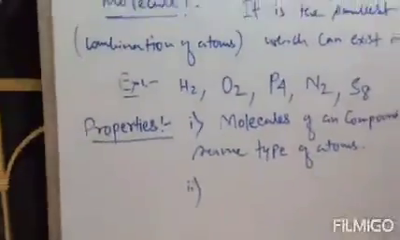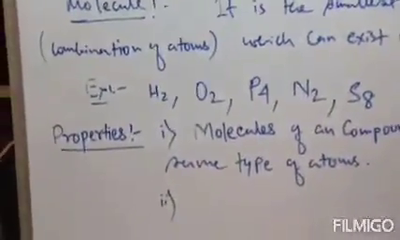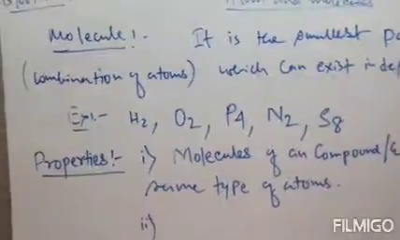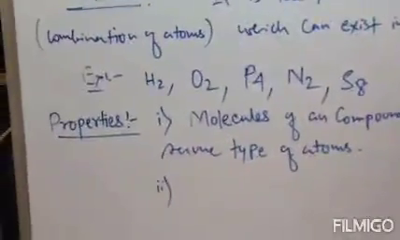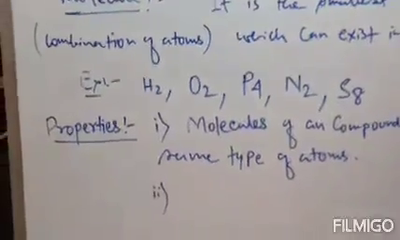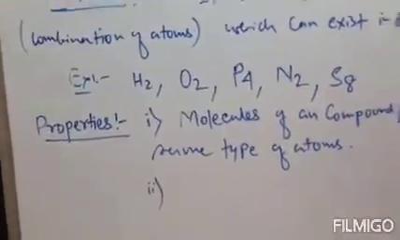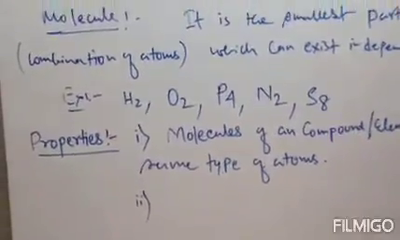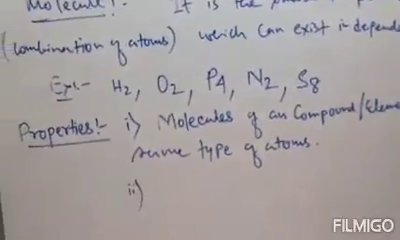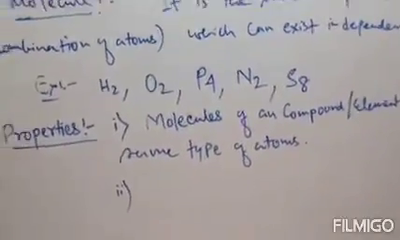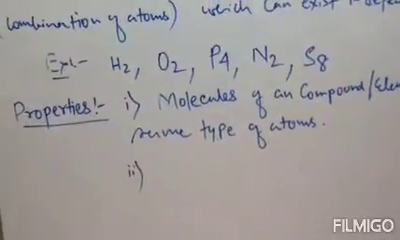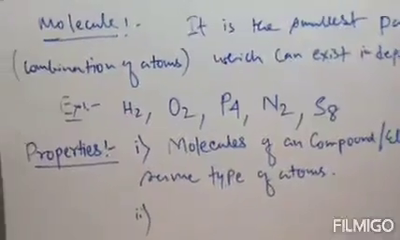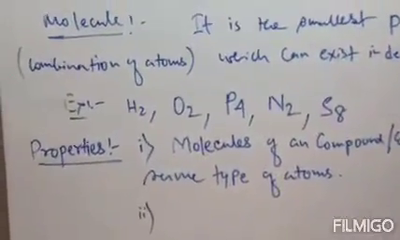Next, number 2 property: molecules may be monoatomic, diatomic, or polyatomic. Monoatomic means one atom, diatomic means 2 atoms, and triatomic means 3 atoms. Triatomic is a part of polyatomic. That means there are only 3 types of molecules that can be formed: monoatomic, diatomic, and polyatomic. And under polyatomic, there are triatomic, tetraatomic, pentatomic, and so on.